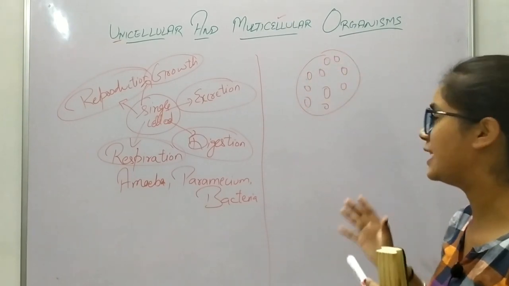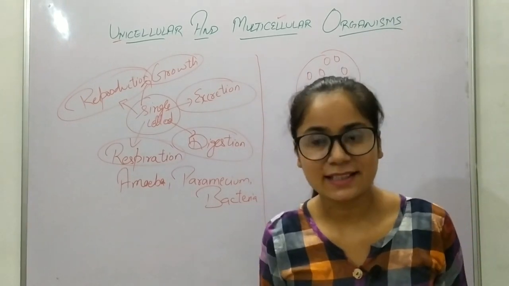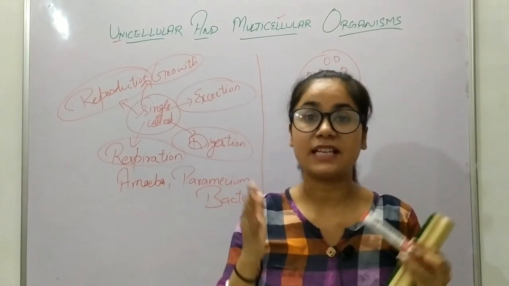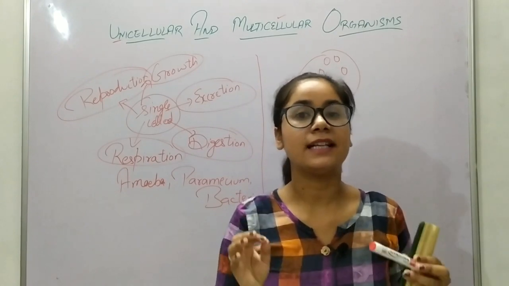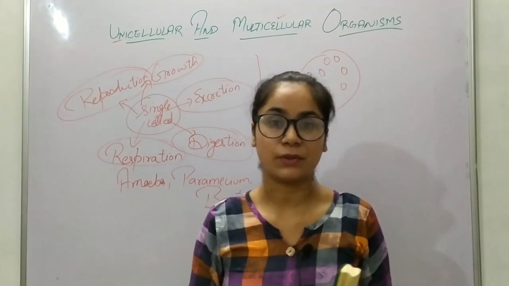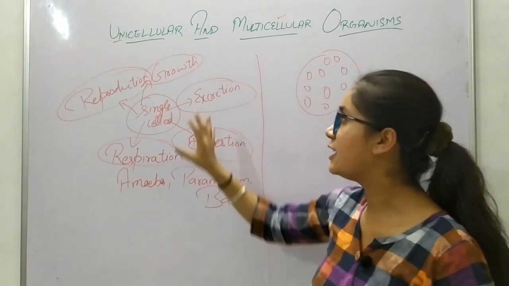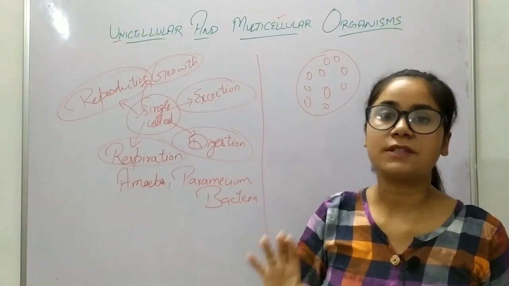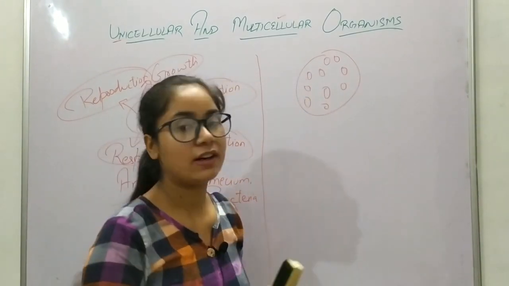And what are the best examples of multicellular organisms? We human beings, we are multicellular organisms. Even plants and animals, all of them are multicellular organisms. Okay, so how do they perform their life processes? In unicellular organisms, only a single cell performs all the life processes. So what happens in the multicellular organisms?